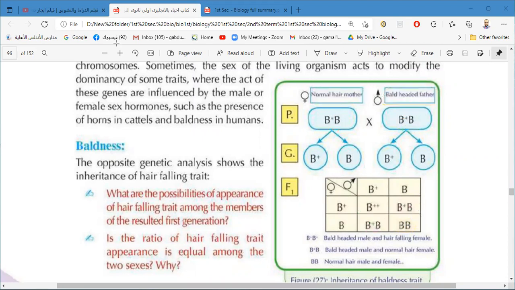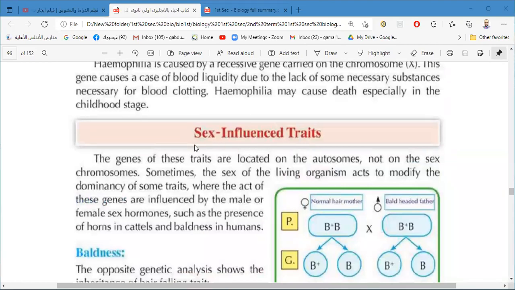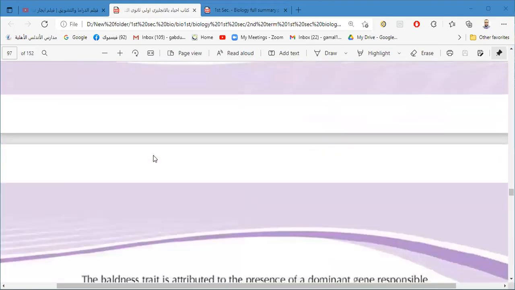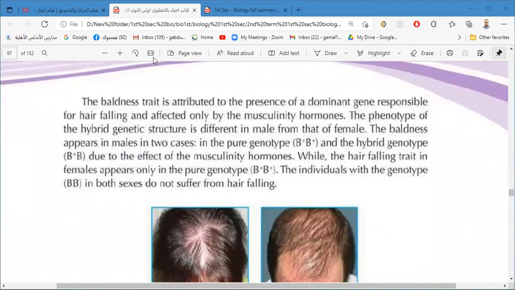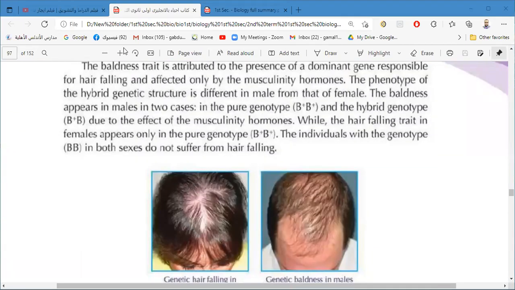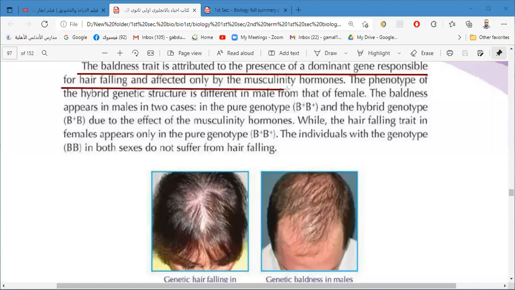This is an example of a sex influenced trait in the human, which is the hair falling trait. The baldness is a trait attributed to the presence of the dominant gene responsible for hair falling, and it's affected by the masculinity hormone. The male sex hormone is called the masculinity hormone.